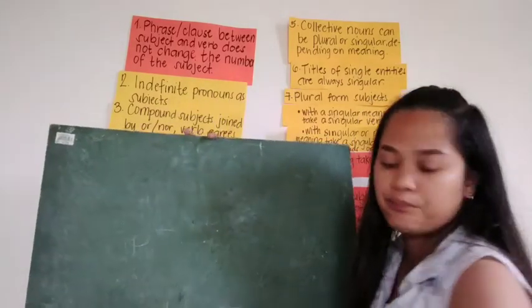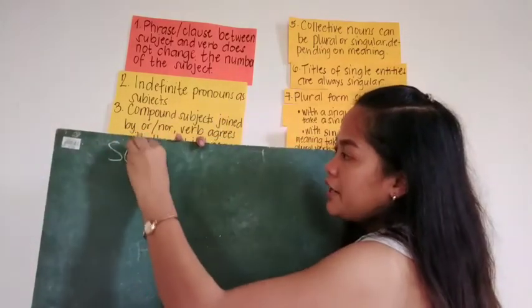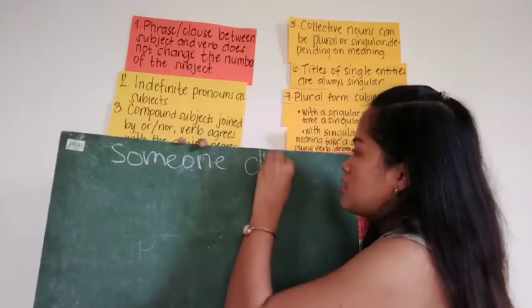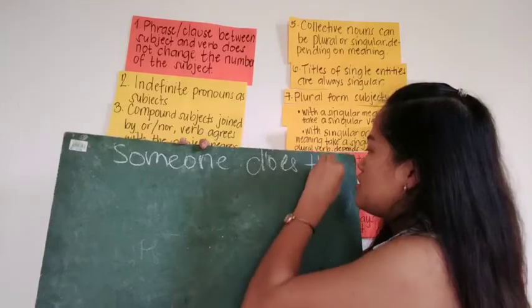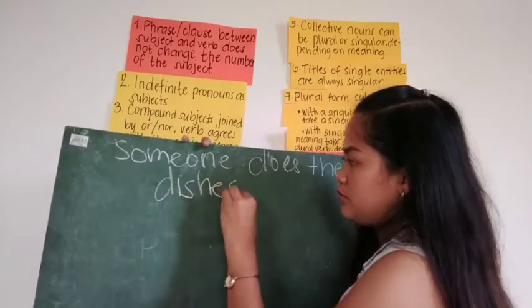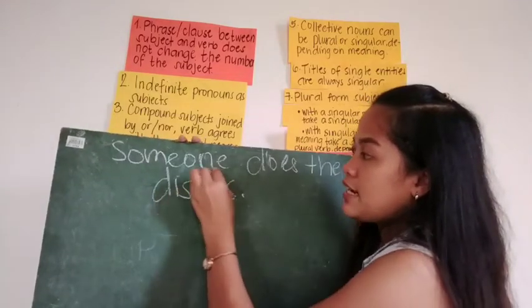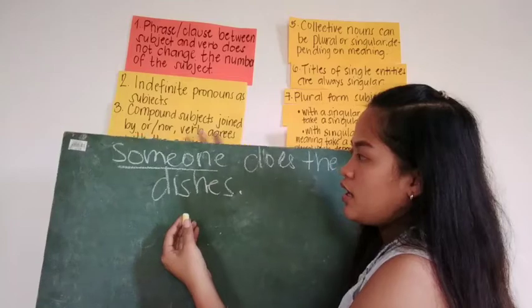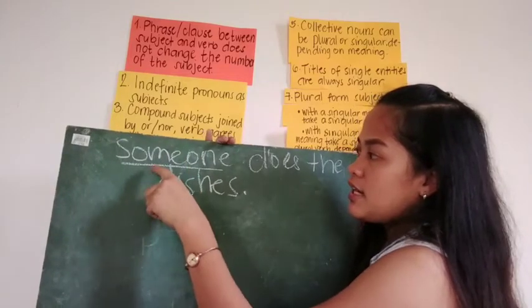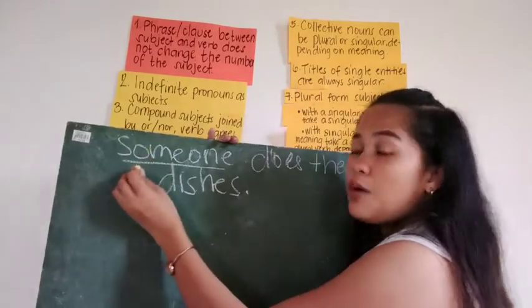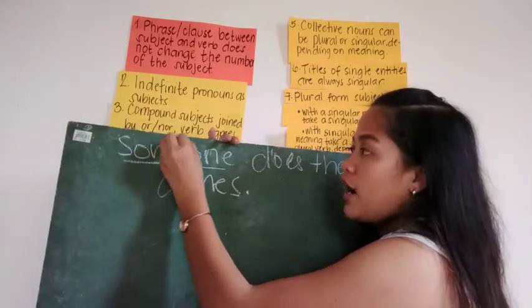So here, for example, someone does the dishes. So this is an indefinite pronoun. So someone is a singular, right?